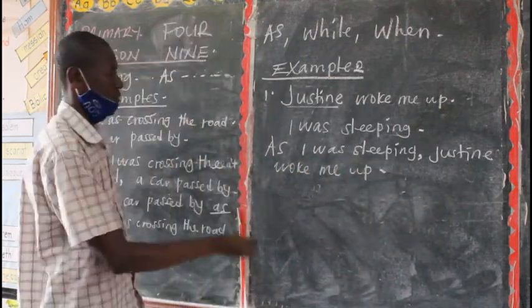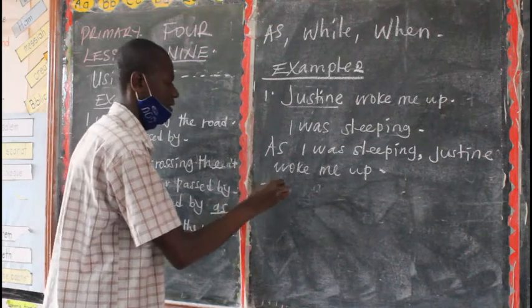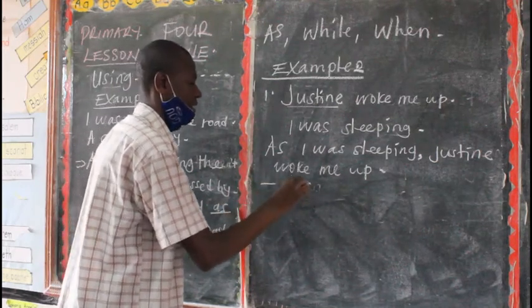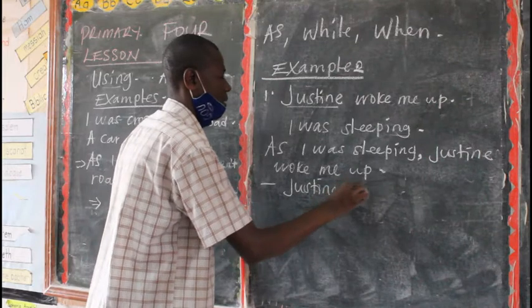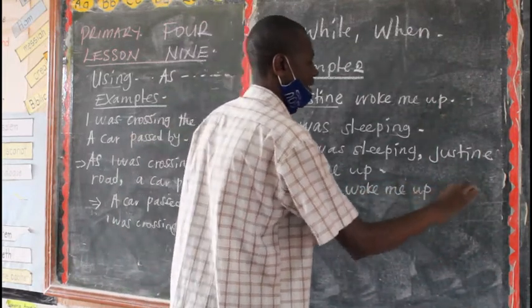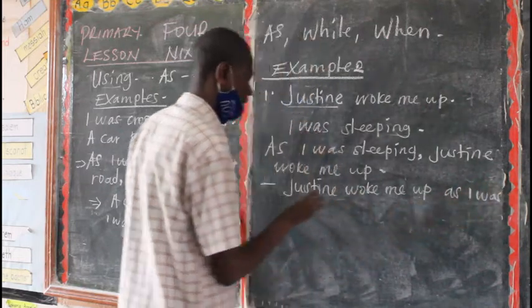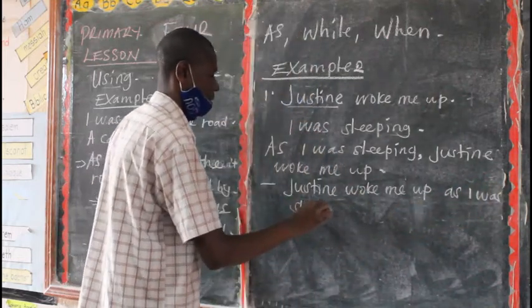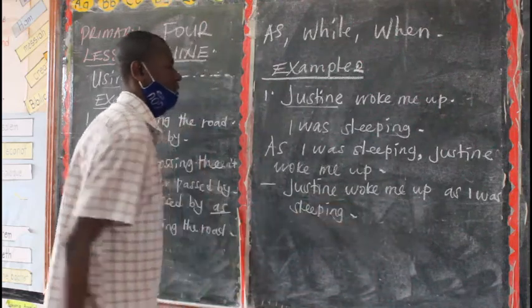Then full stop. Then within a sentence you say, Justin woke me up as I was sleeping. Full stop.